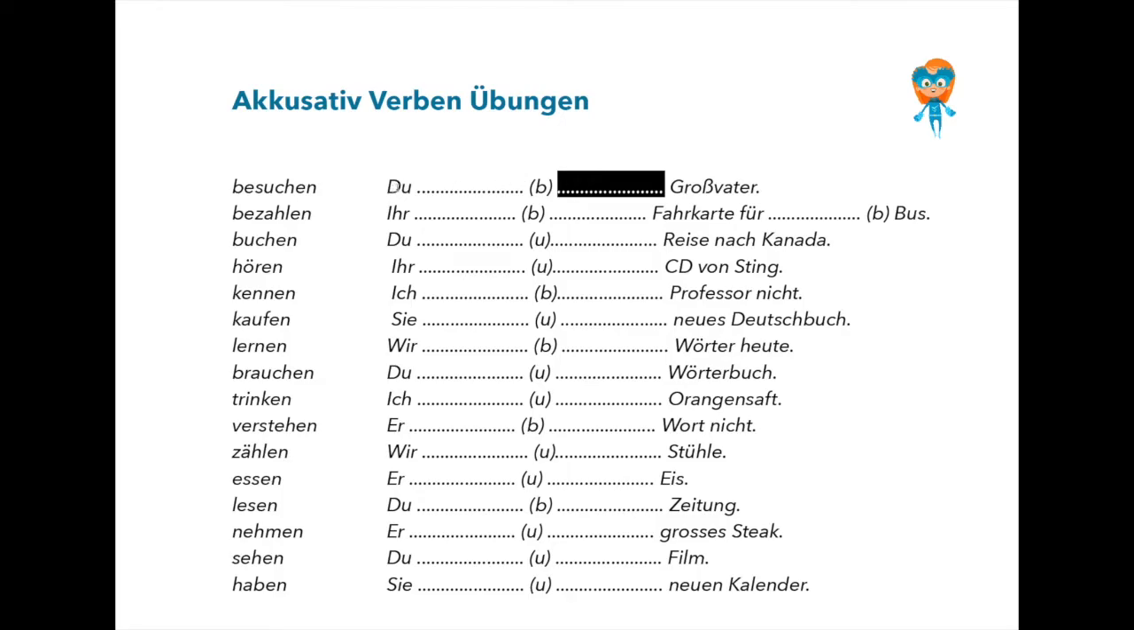In this case, du. Now you should figure out how it is: you visit, du besuchst, ja, besuchst. Who? The grandfather. Now I need my defined article. For masculine singular, den Großvater.